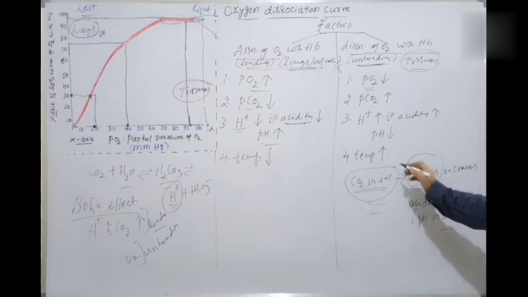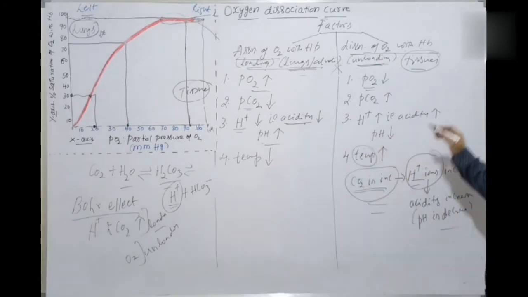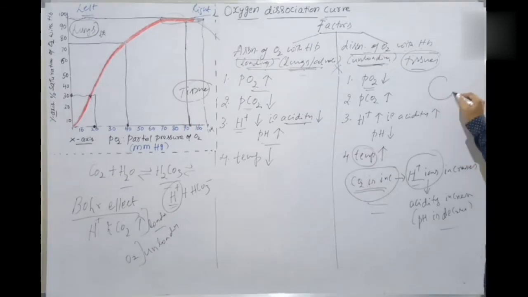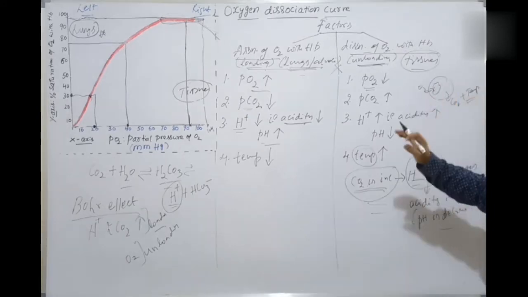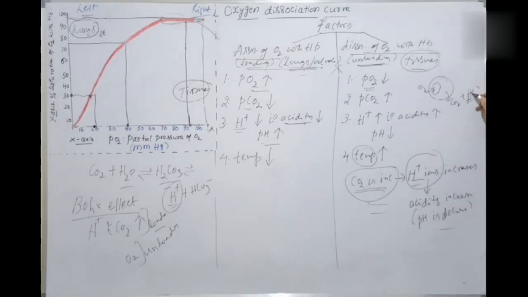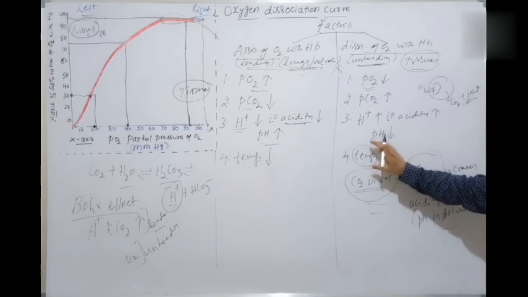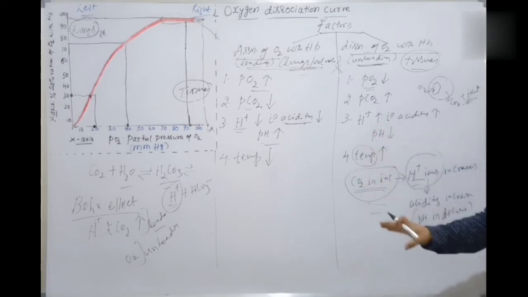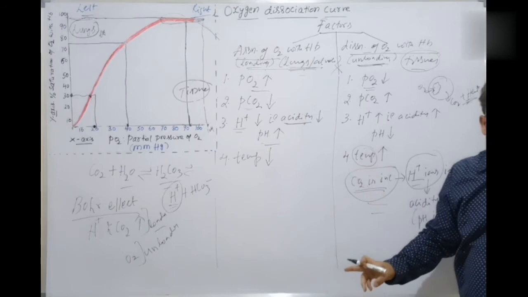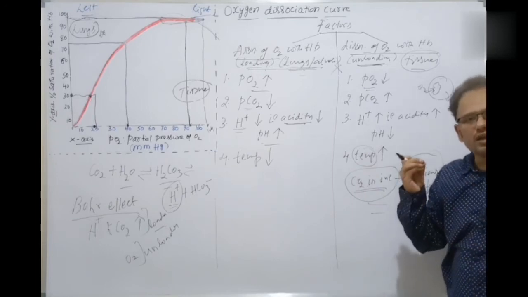You may ask, sir, why is temperature increased here? Yes, that's the question. After metabolism, oxygen is taken, and carbon dioxide is produced along with ATP, of course. We are not bothered about that here. Temperature is also increased. Why? Because heat is released along with the ATP and carbon dioxide. Heat is released near the cells, and that increased heat contributes to the increase of temperature near the cells, which also favors the dissociation of oxygen from the hemoglobin.